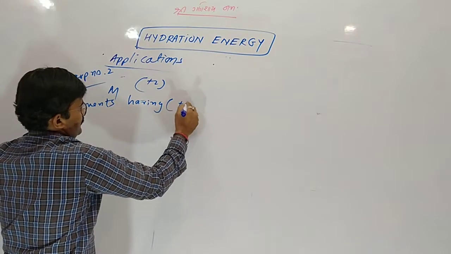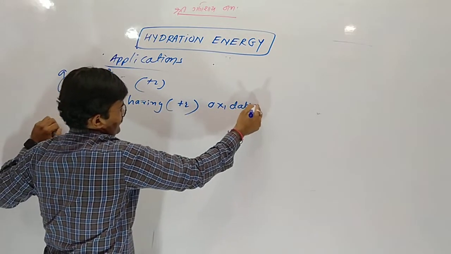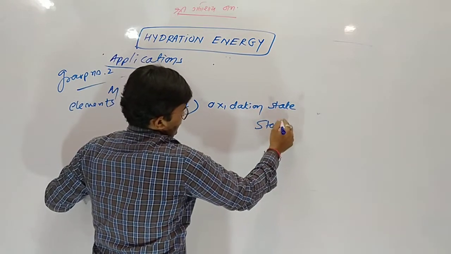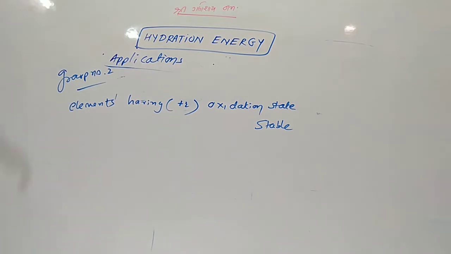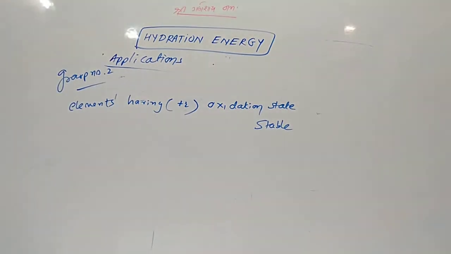+2 oxidation state. Stable. Not +1. Yes, sir. Elements of group number 2 have a +2 oxidation state, which is stable. Why?